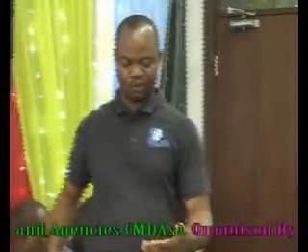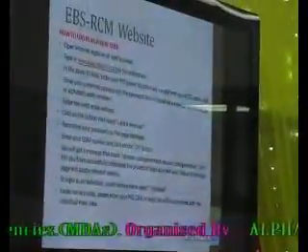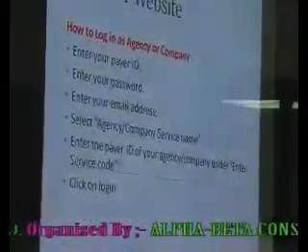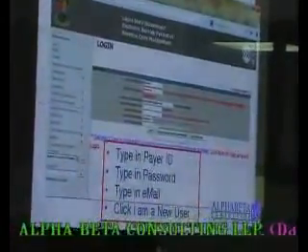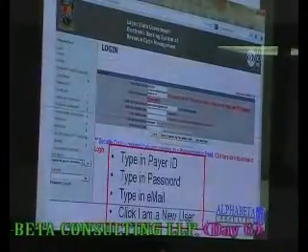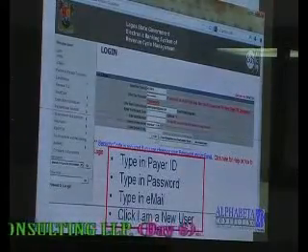After opening the internet browser, you type in the web address, www.LASG RCM, into the web address. Then you type in your PID. That is, looking at this form here, you type in your PID. You have what you call PID. That is the number on your ETCC card. It's your PID.